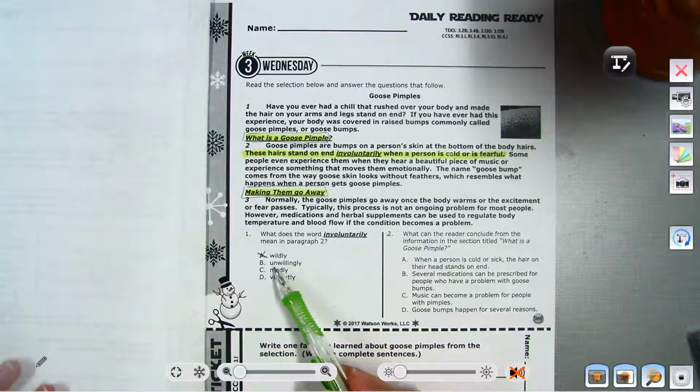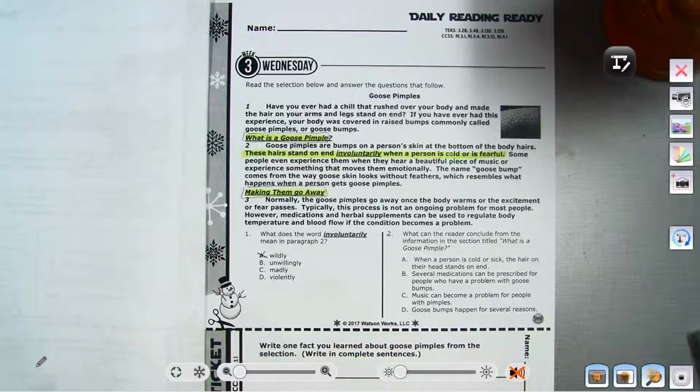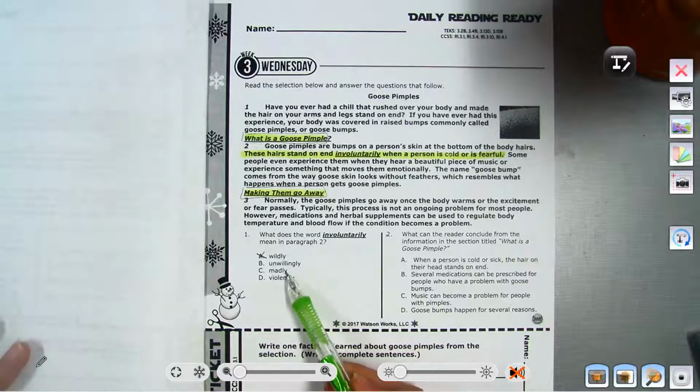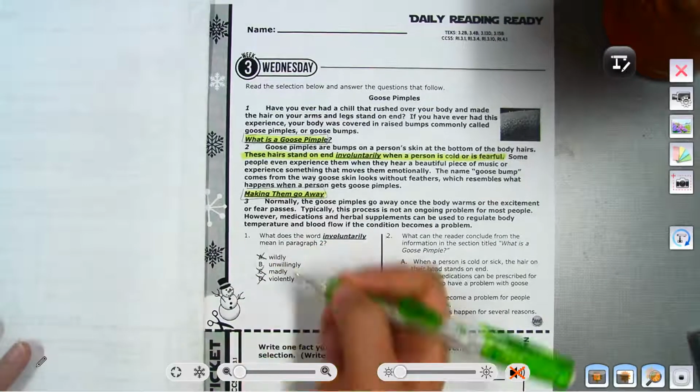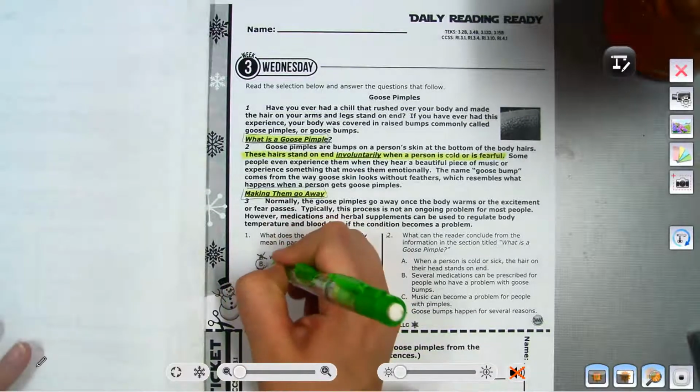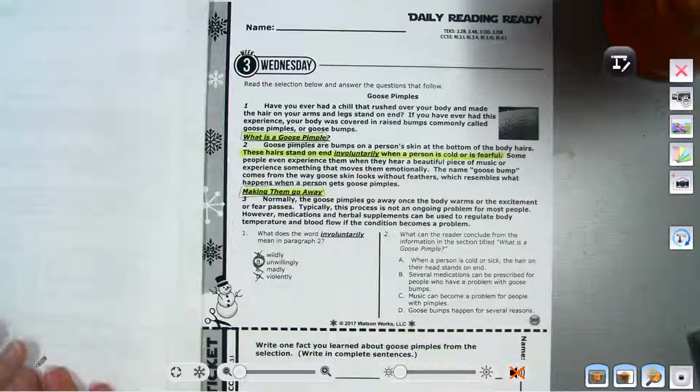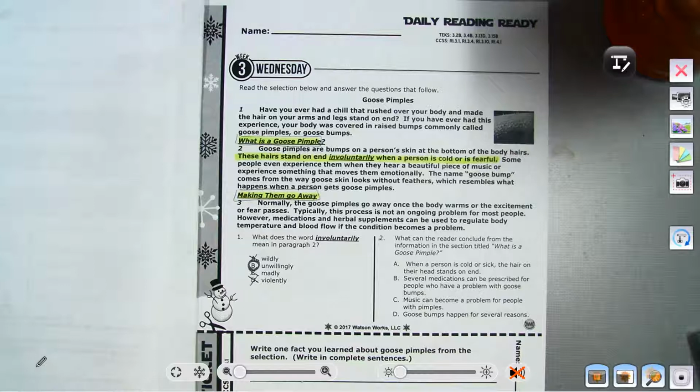Unwillingly. So unwillingly means that it just does it automatically. Unwillingly means like you're not willing to do something, like it just does it without you wanting it to do it. Madly, violently. Well, madly, no. Violently, no. Unwillingly. That means without us wanting them to, they do it unwillingly.